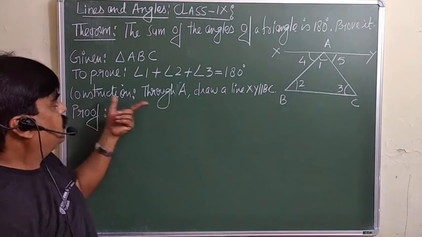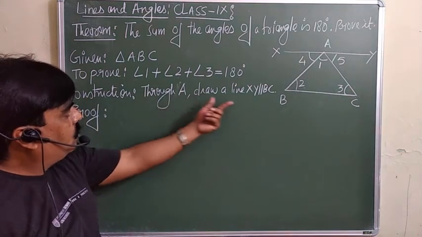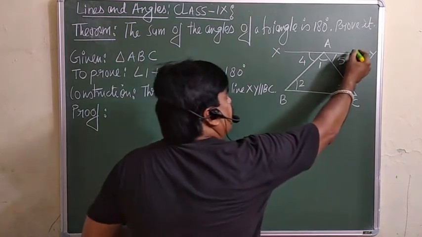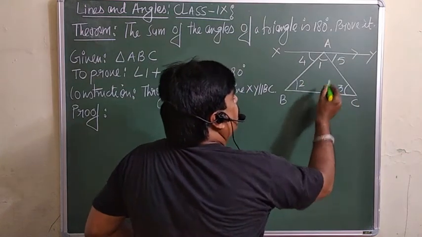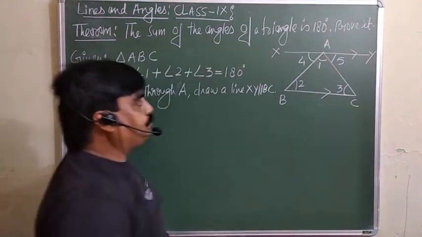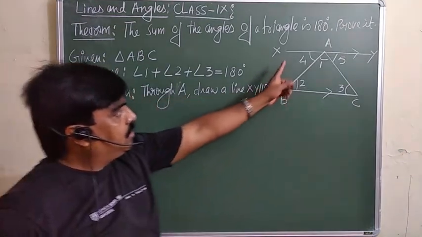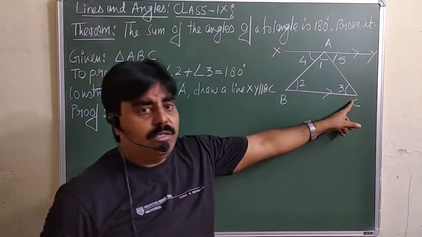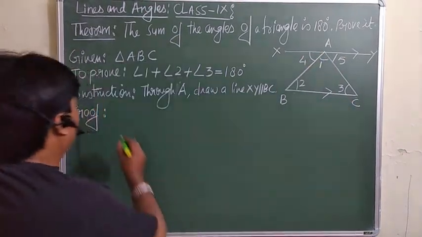We need a construction. So we are going to draw the line XY parallel to BC. This is the line parallel to BC, which is passing through the point A. So this is what we are doing in the construction. XY is the line which is passing through point A, which is parallel to BC. Now the proof is here.